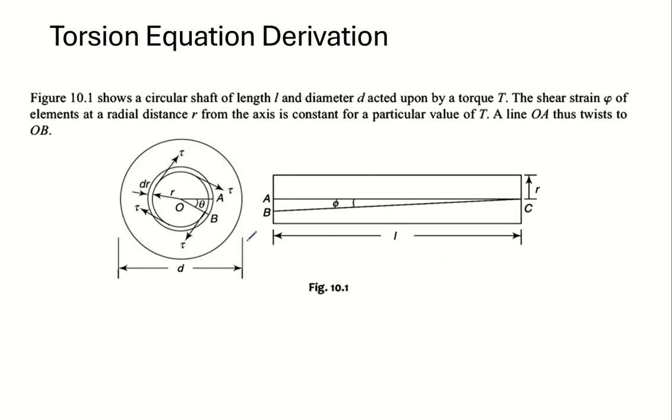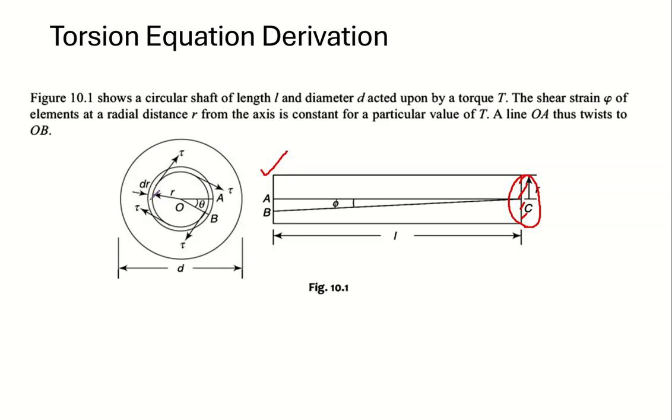So in this case, again, a cylinder is subjected to a twisting moment. This end is supposed to be fixed, similar to the diagram shown in the introduction video, and the other end is supposed to be free. The side view is also shown here.